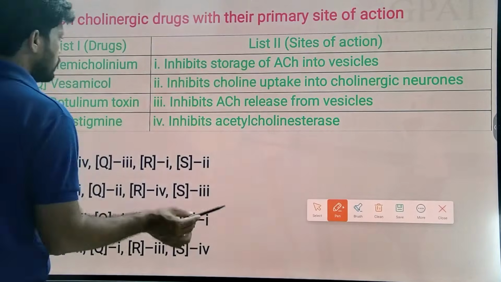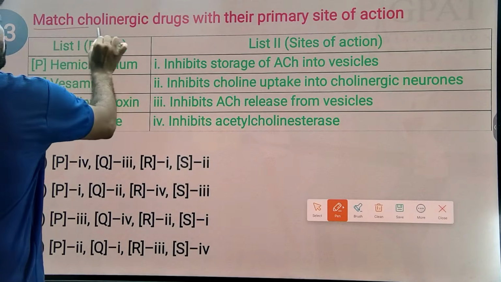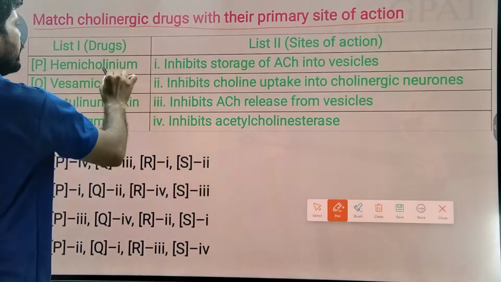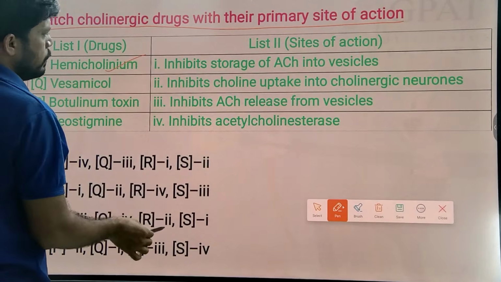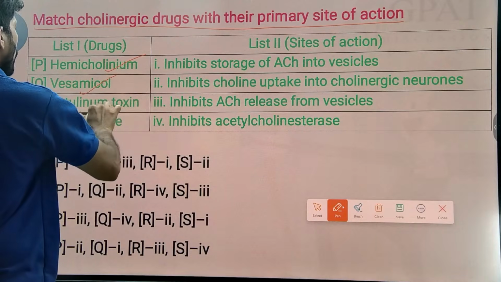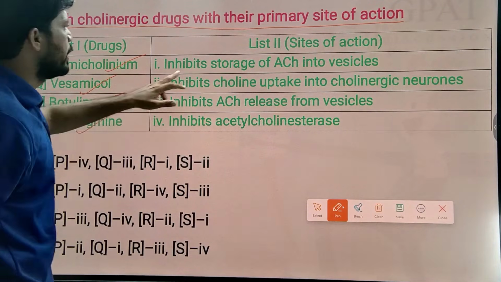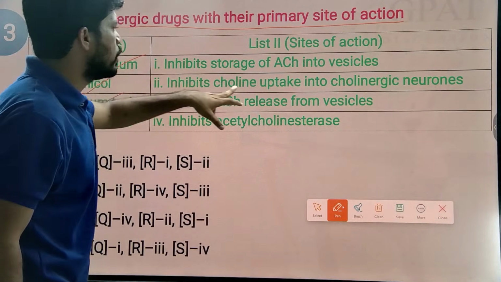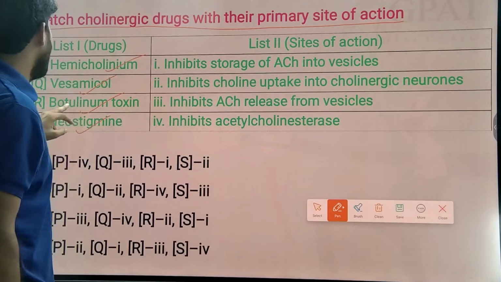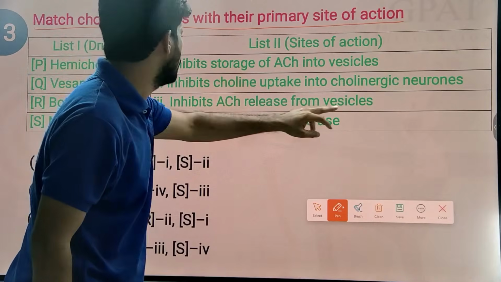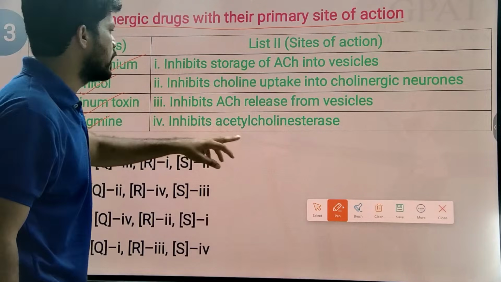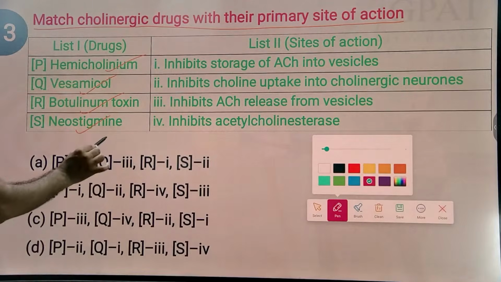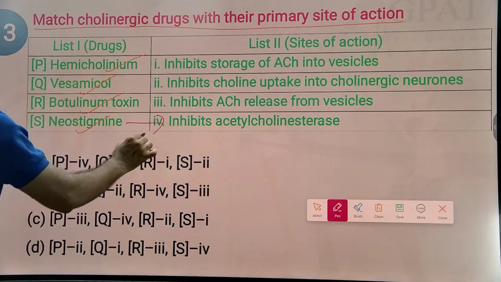Here, match the cholinergic drugs with their primary site of action. Hemicholinium inhibits the choline uptake into cholinergic neurons. Vesamicol inhibits storage of acetylcholine into vesicles. Botulinum toxin inhibits release of acetylcholine from vesicles. Neostigmine inhibits the acetylcholine esterase enzyme. So you can clearly know that neostigmine inhibits the acetylcholine esterase enzyme.